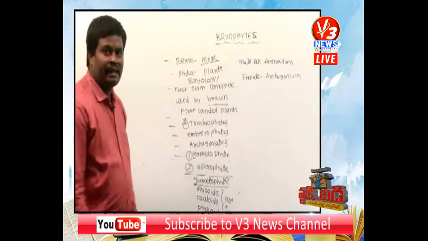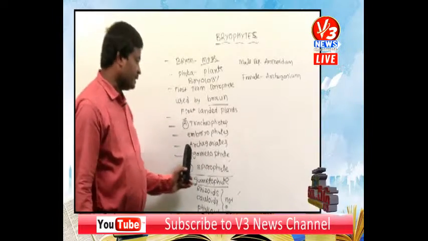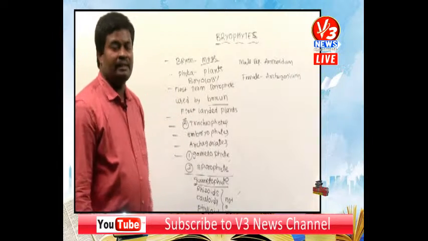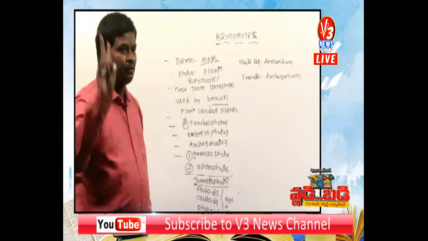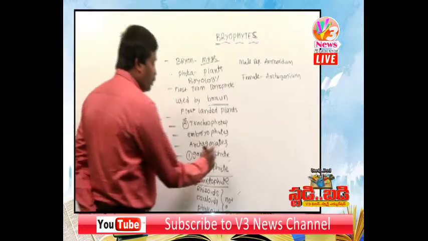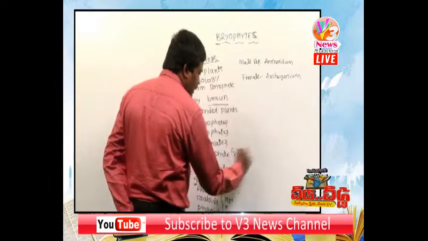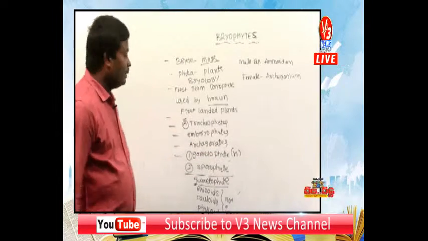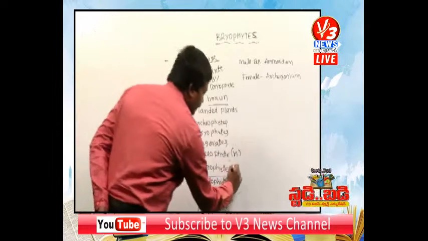Then, very important, children, in bryophyta there are two stages present. What are the two stages? Gametophyte and sporophyte. Gametophyte is always haploid. The symbol of haploid is n. Sporophyte is diploid.